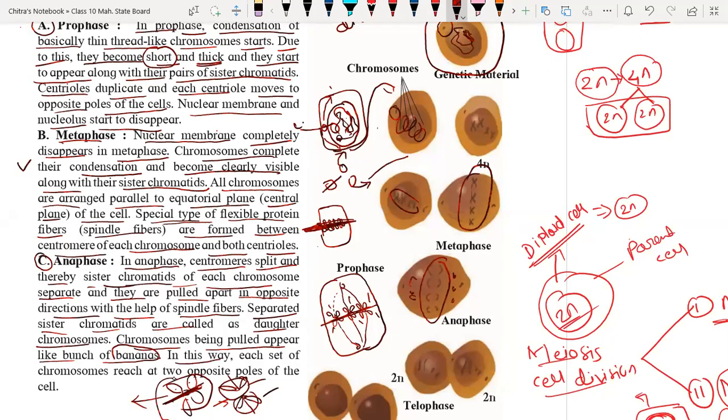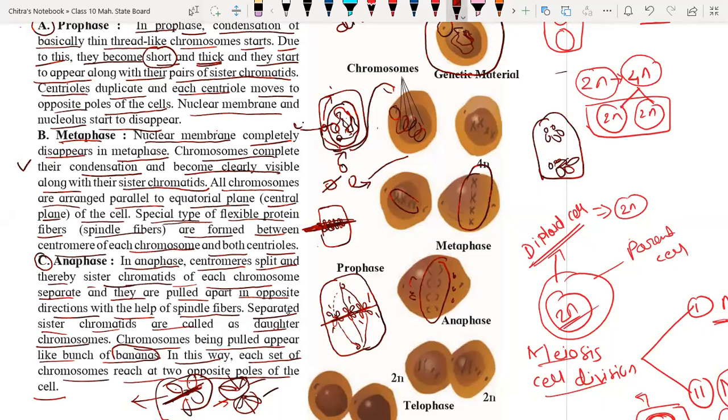Okay, in this way, each set of chromosomes reaches the two opposite poles of the cell. So this will reach the polar region of the cell, the two opposite poles of the cell. So suppose here we have the cell. Okay, so this chromosome will reach the polar region like this.